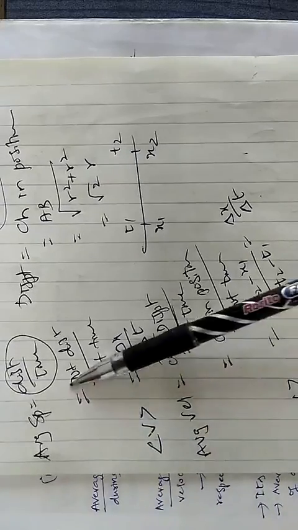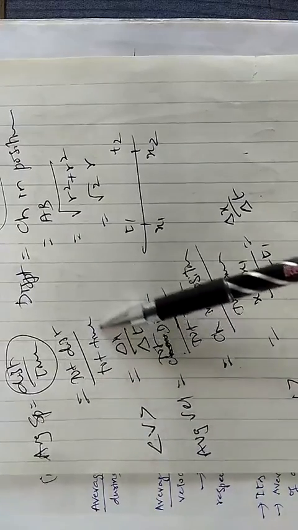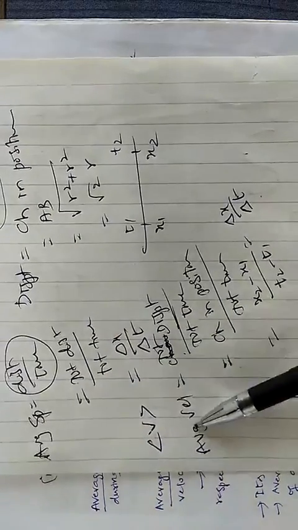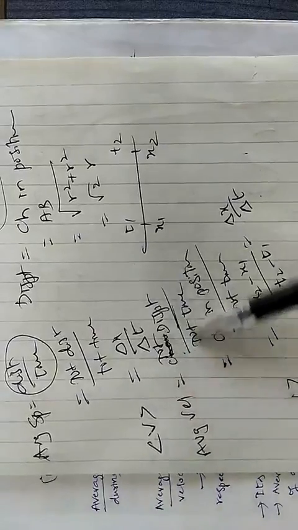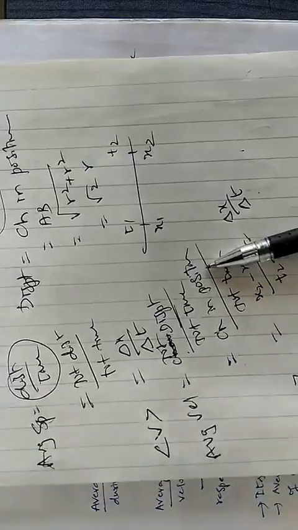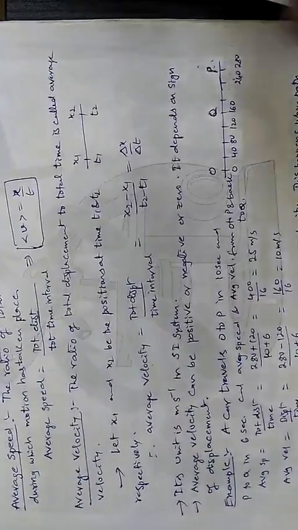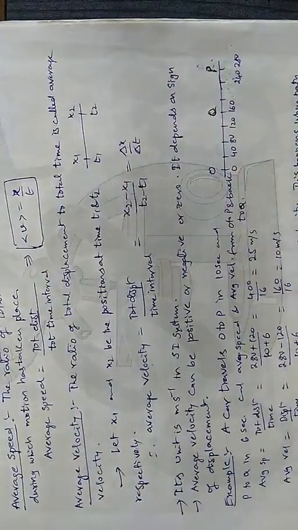I am repeating, average speed is the ratio of total distance to the total time. Average velocity is the ratio of total displacement to the total time. Both are measured in meters per second. Speed is a scalar quantity and velocity is a vector quantity. Now we have one example.